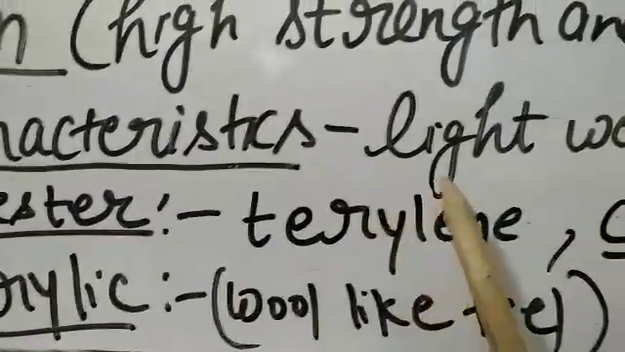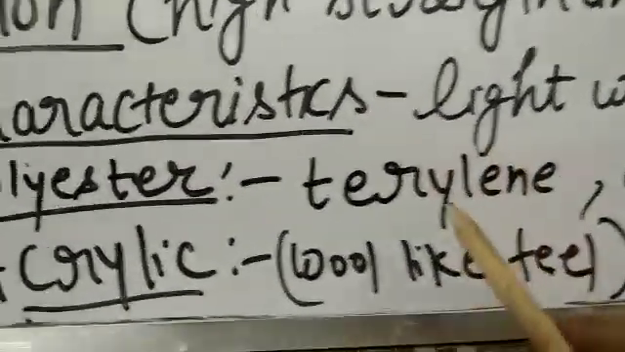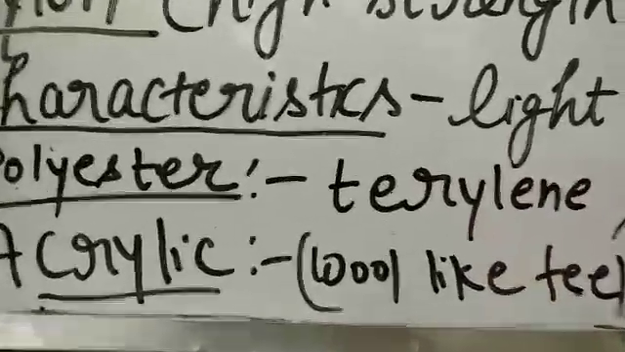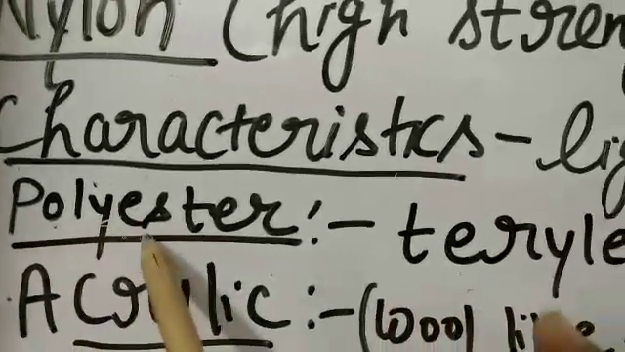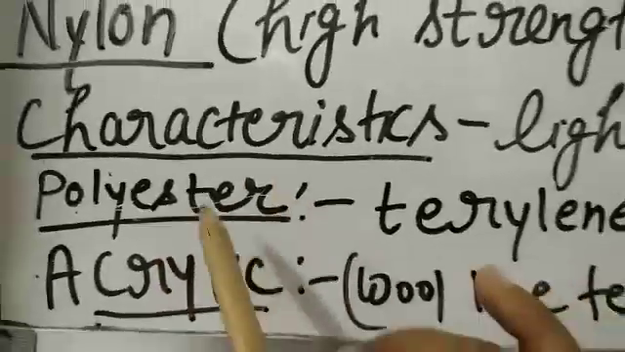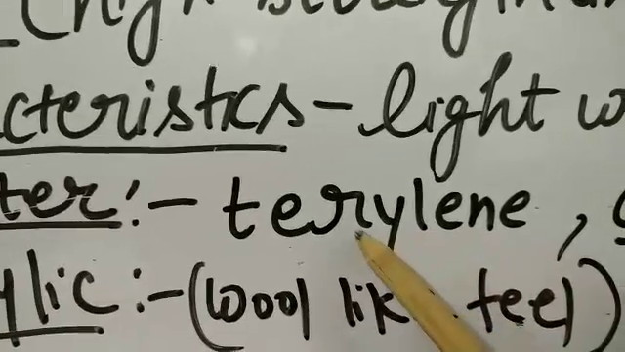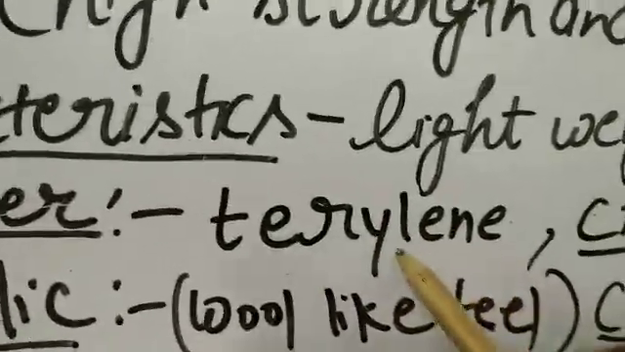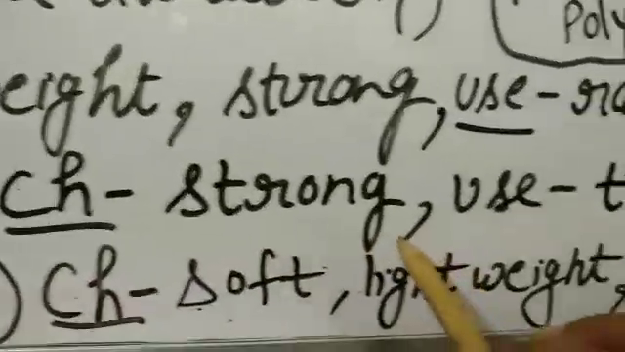Polyester is lightweight. We have different types of polyester. Poly means polymers, as I already told you, so this is called polyester. One of the main polyesters is terylene. Terylene is one of the polyesters, and this is strong.